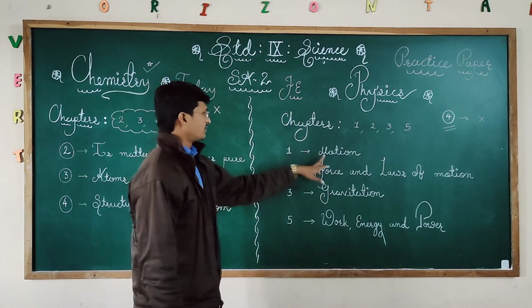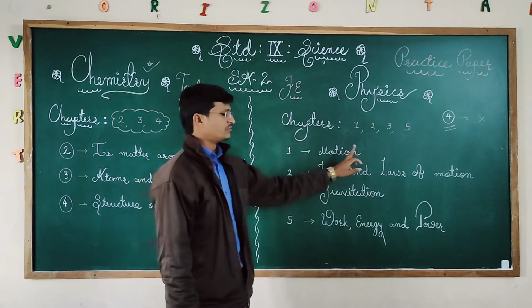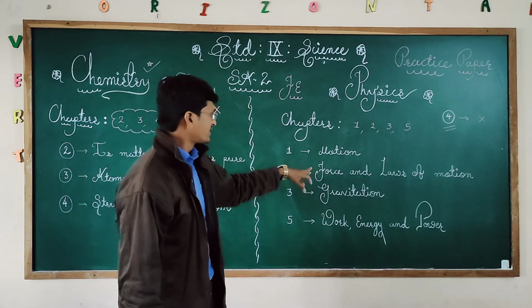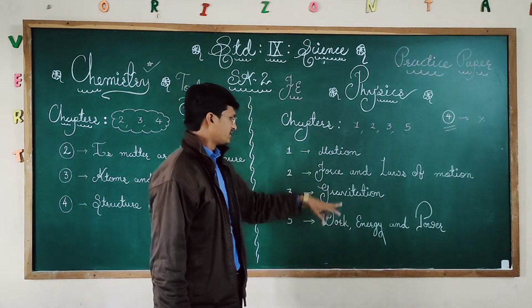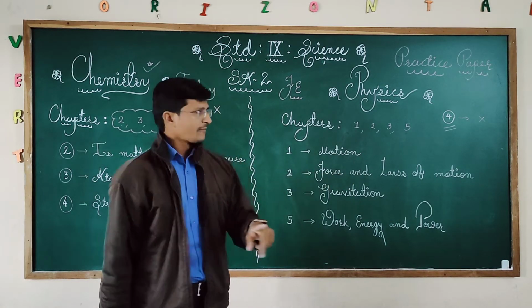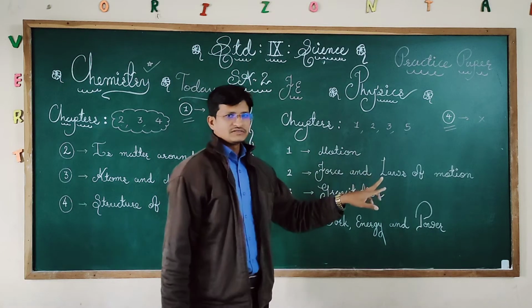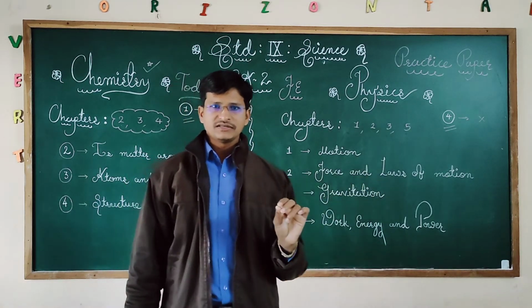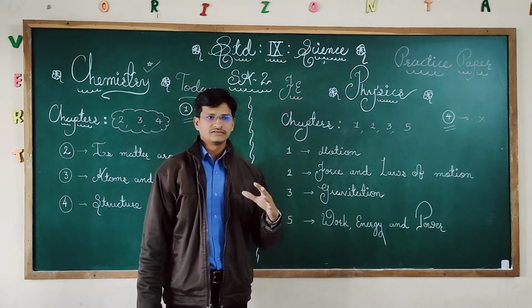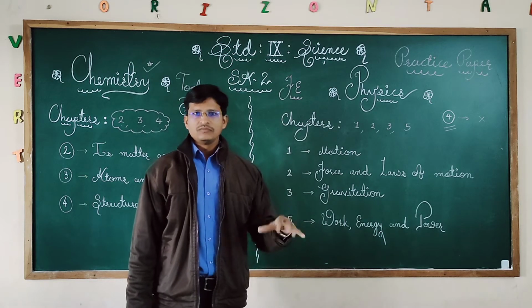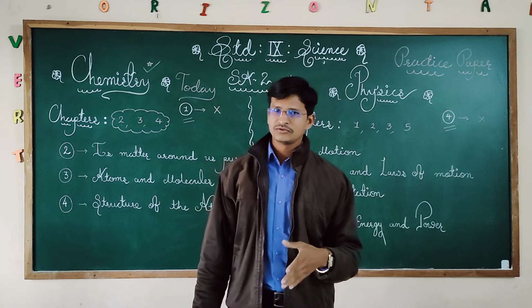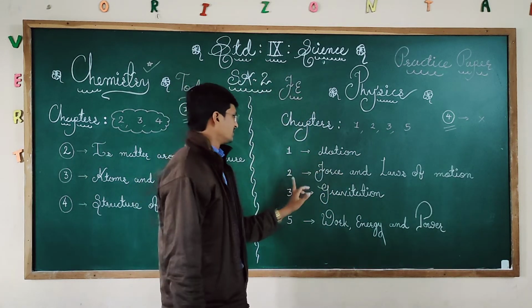So here, chapter number 1 is motion. That chapter was already there if you know, and it was in your evolution 2. In that, the types of motion, speed, displacement, how velocity can be defined, what is motion, then graphs related to uniform motion and non-uniform motion, all the topics we discuss in this chapter.